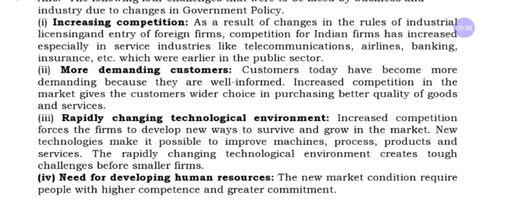also. With this, what will happen? The increased competition. Second one, more demanding customers. Today, customers are well informed through advertisement. They have more choices in the market for one product, they have n number of options. They can purchase any product they prefer. They look at the quality of the product and the cost of the product. It is called more demanding customers.